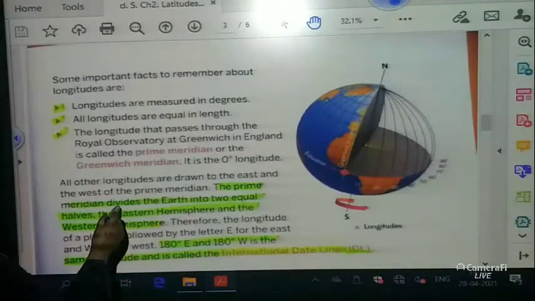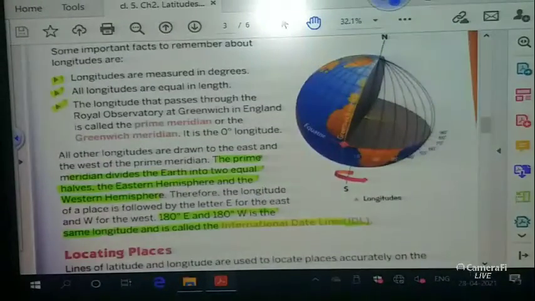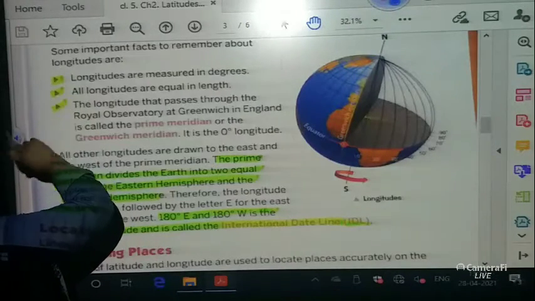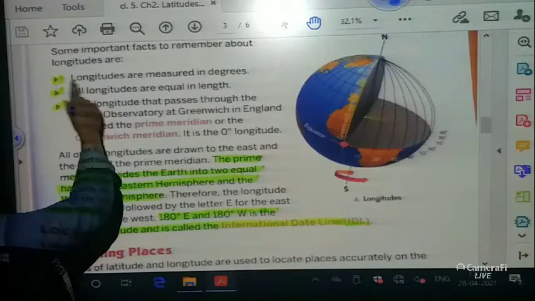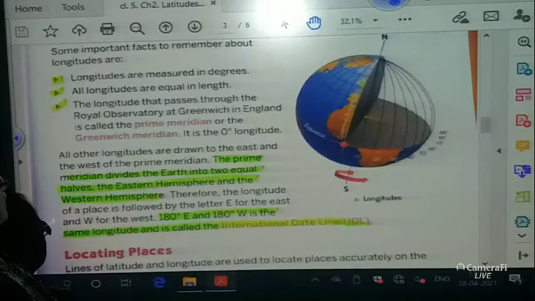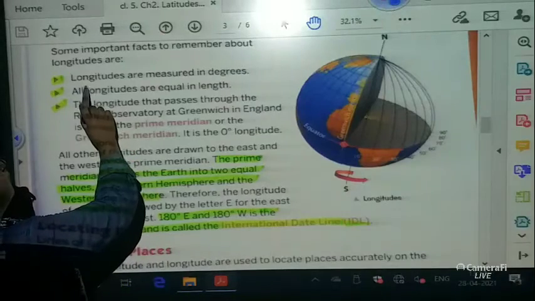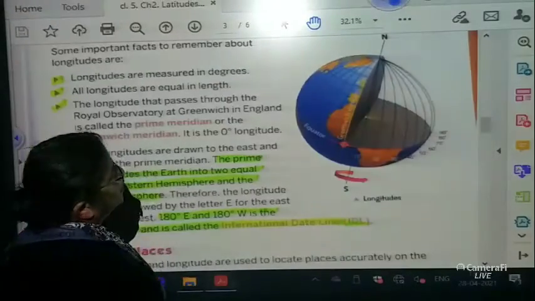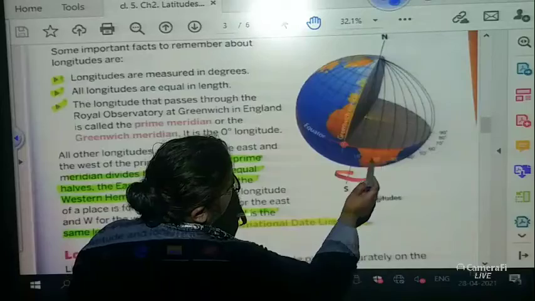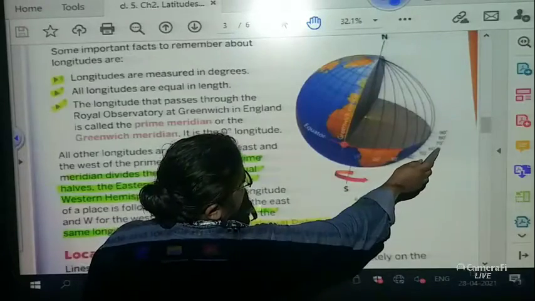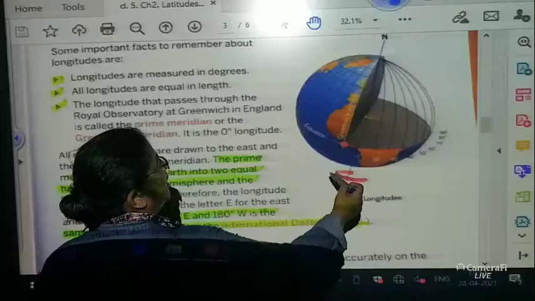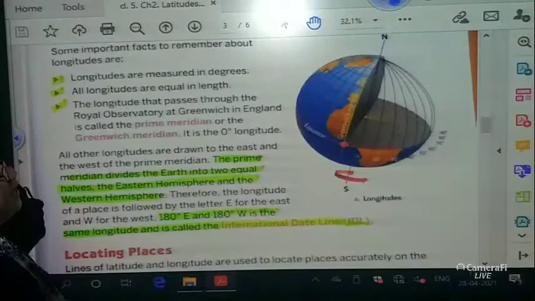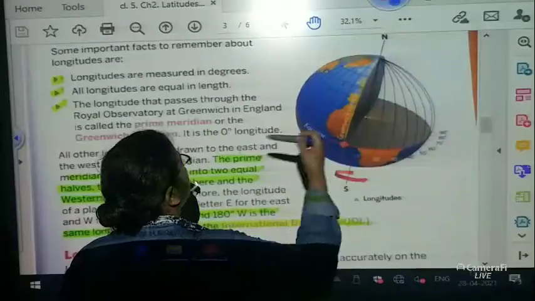Some important facts to remember about longitudes. Point number 1, children, as I have highlighted it, you all please write IMP, important, over here, and then you can learn. Longitudes and latitudes are measured in degrees. See over here, 10, 20, 30, 40, 50, 60, 70, 80, 90. Similarly, it is measured over here also. All the longitudes are equal in length.